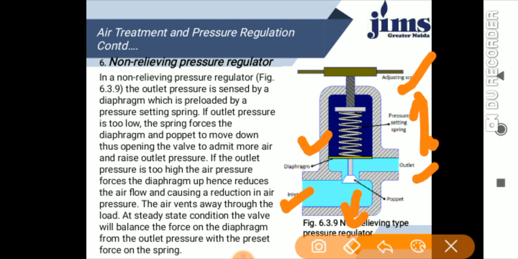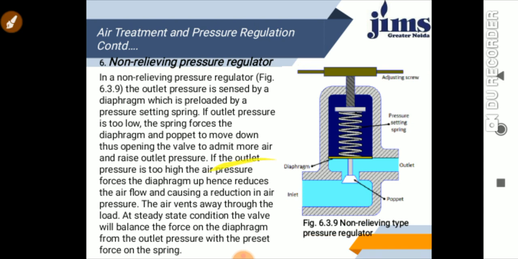If the outlet pressure is too high, the air pressure forces the diaphragm up, hence reducing the airflow and causing a reduction in the air pressure. The air vents away through the load. At a steady state condition, the valve will balance the force of the diaphragm from the outlet pressure with the preset force of the spring. This is the adjusting screw, which can be screwed up and down. This is the diagram of the non-relieving regulator.